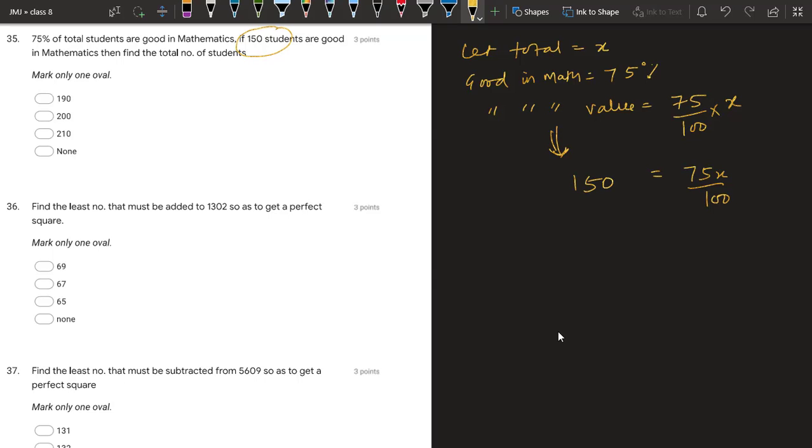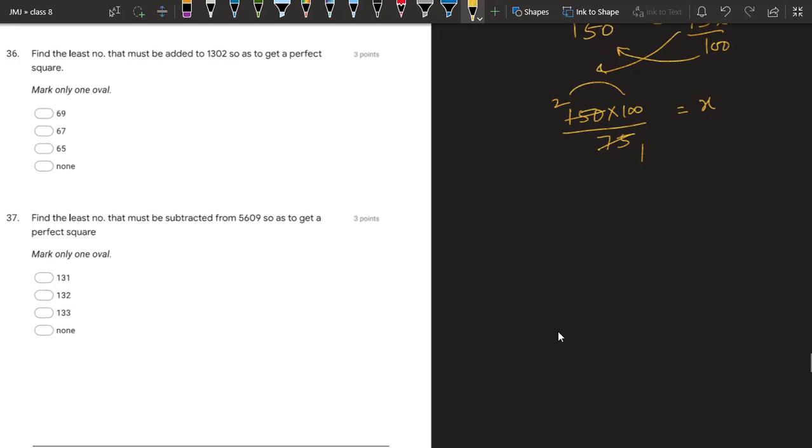This is the equation in which x is the variable. Now we can easily find the value of x. X is equal to 150 multiplied with 100 divided by 75. This 100 got multiplied, 75 got divided. Now 75 ones are 75, twos are 150, 2 into 100 is 200. So there are total 200 students.